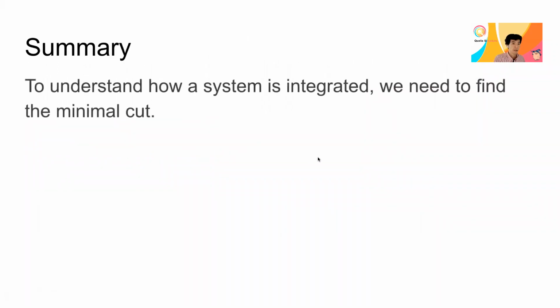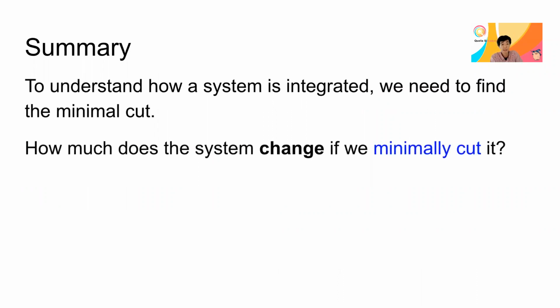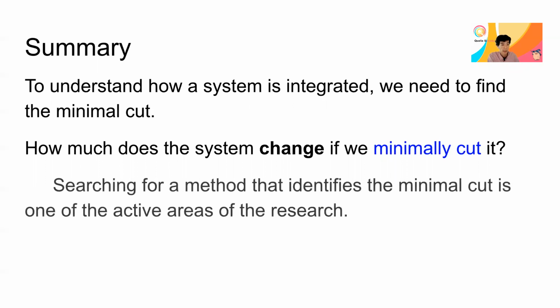So in summary, to understand how the system is integrated, we need to find a minimum cut. How much does the system change if we minimally cut it? That's a way to evaluate the degree of integration. Searching for a method that identifies a minimum cut is actually quite difficult in general. When we had just 4 neurons or 4 units, there were already 7 ways to cut it.